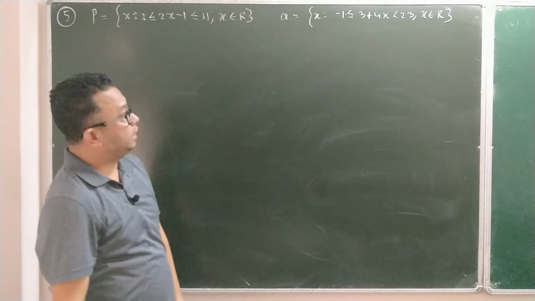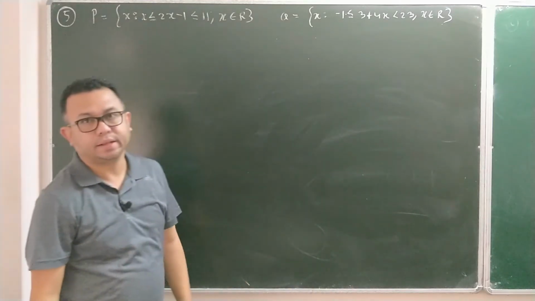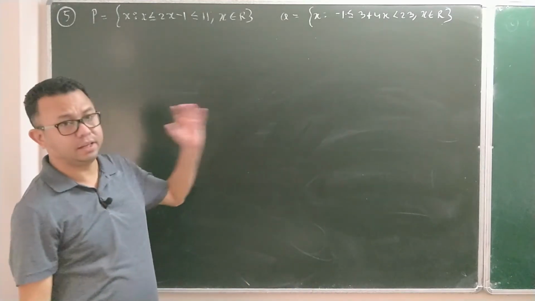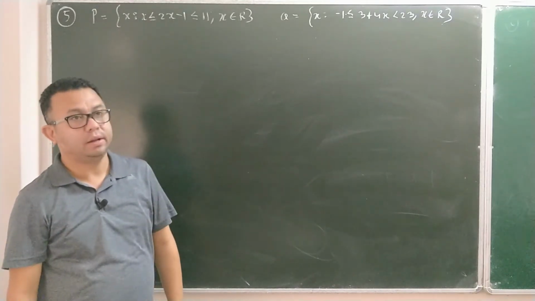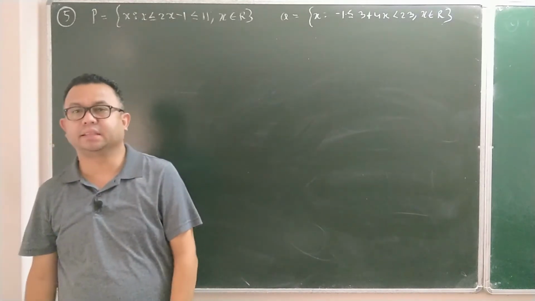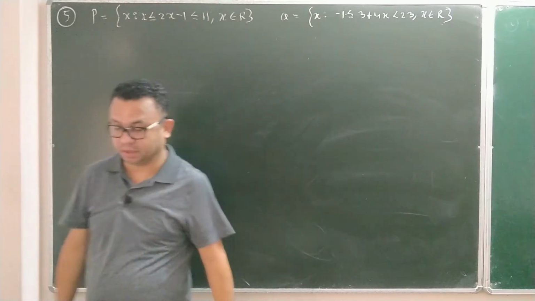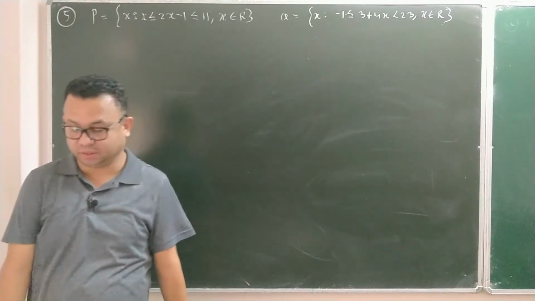Now the question is telling you to find P and Q and represent them on the number line, and also to find P intersection Q. I am coming to that, what the meaning of intersection is, because that is a part of your sets.